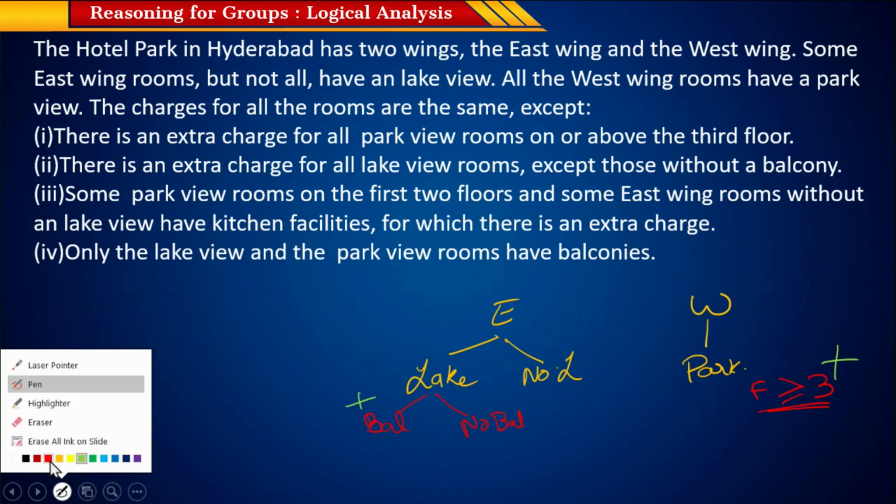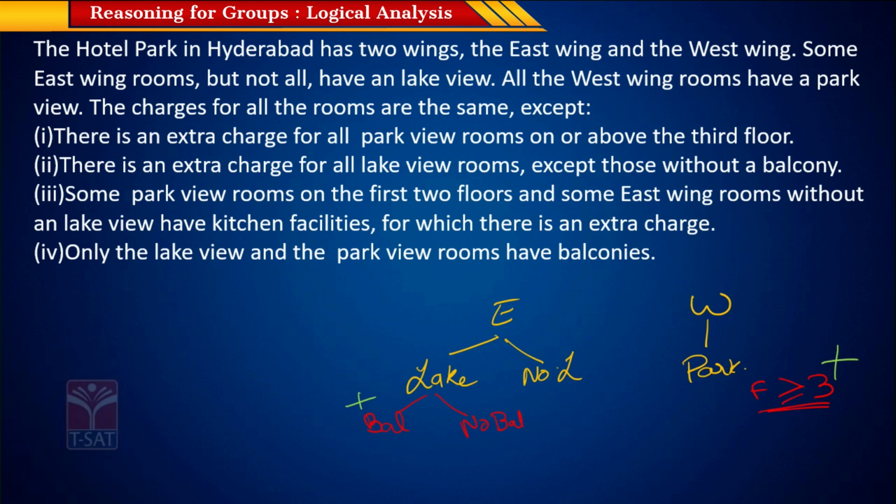Okay. Now we have some park view rooms on the first 2 floors, and there are some east wing rooms without any lake view, but they have kitchen facilities. Some of these have kitchen facilities, some do not. So those which have kitchen facilities are charged extra.